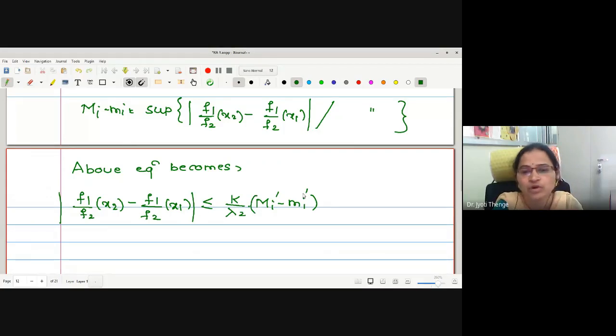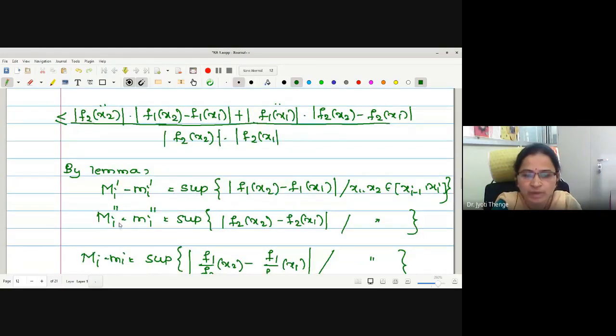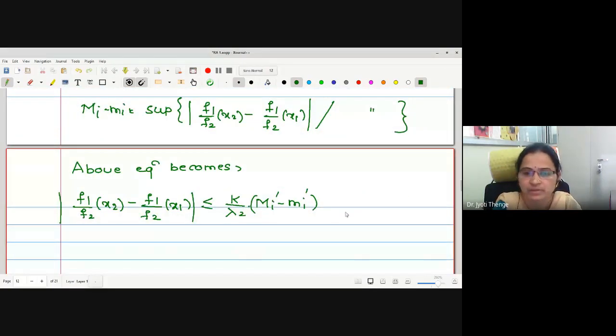Right now, and what for the second one? This is also k upon lambda square, and this term is less equal by M_i double dash minus m_i double dash. What we have obtained, this is k by lambda square capital M_i double dash minus small m_i double dash. This is the relation between the bounds we have obtained.